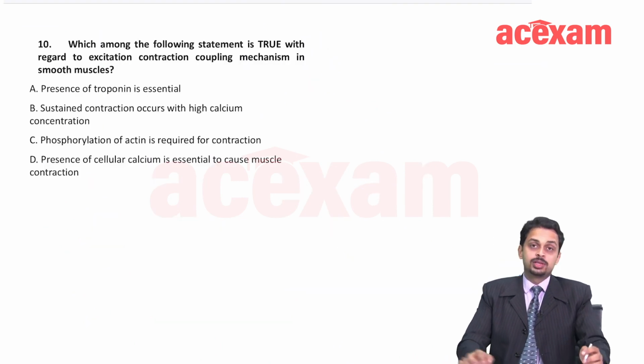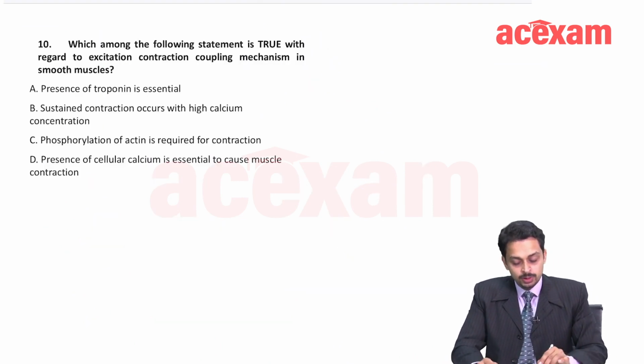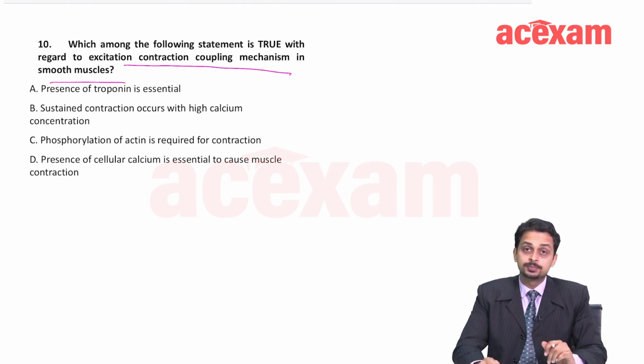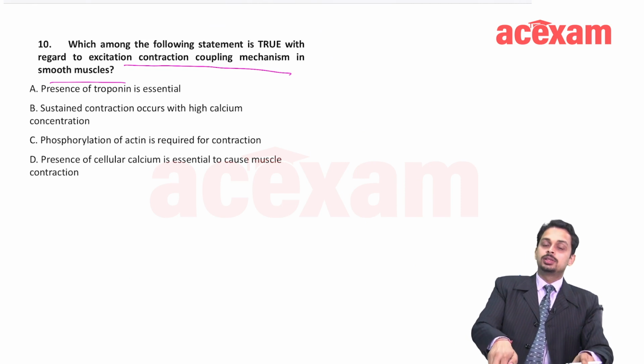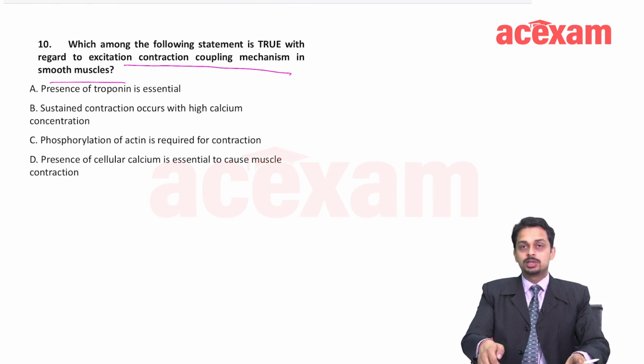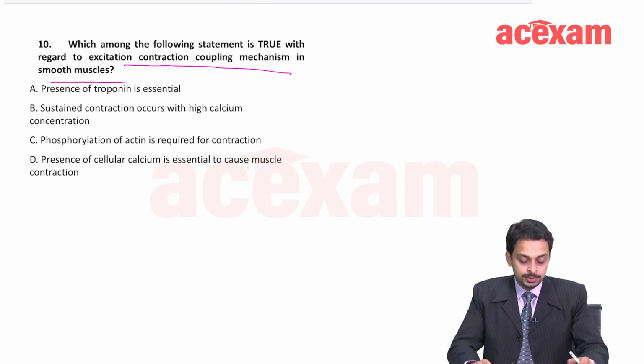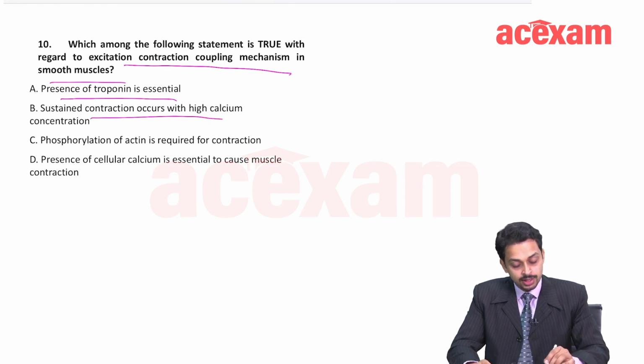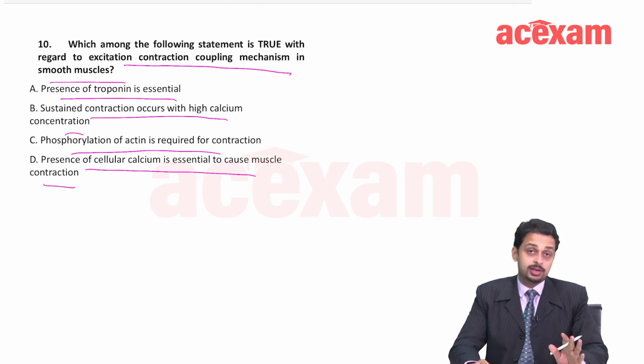Fine. So, the next question is, which among the following statements is true with regard to excitation contraction coupling in smooth muscles? We have studied skeletal muscle contraction and cardiac muscle contraction. Now, the question is about smooth muscle contraction. The options are: presence of troponin is essential, sustained contraction occurs with high calcium concentration, phosphorylation of actin is required for contraction, and presence of extracellular calcium is essential to cause muscle contraction.